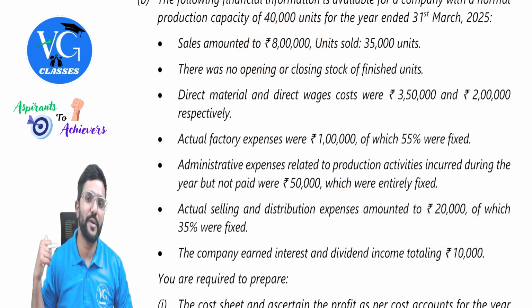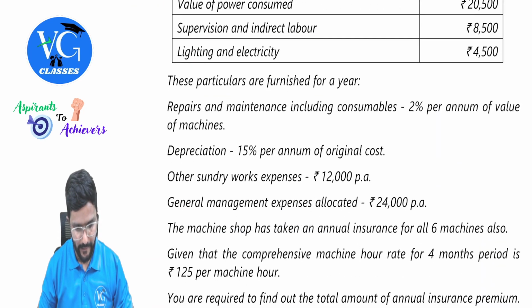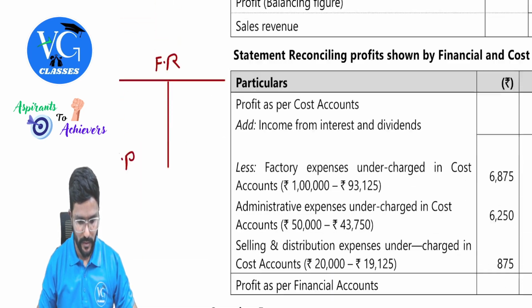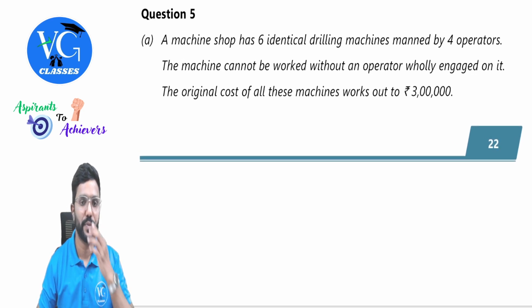Did we get at the end financial profit 90,000? Yes, that means we are right. We can just cross check like this. Done with this. Question number 5, guys.